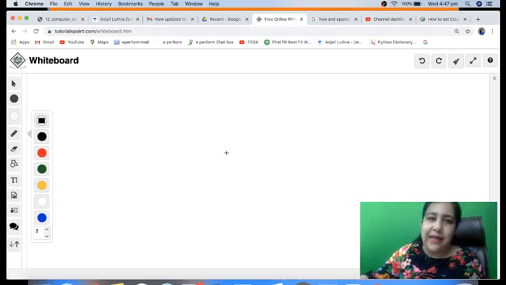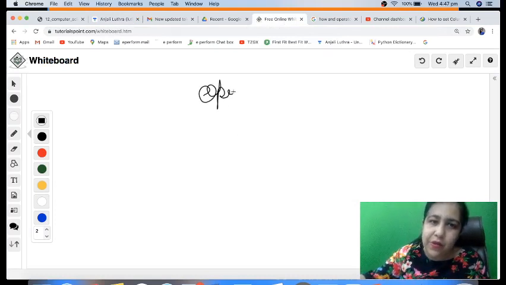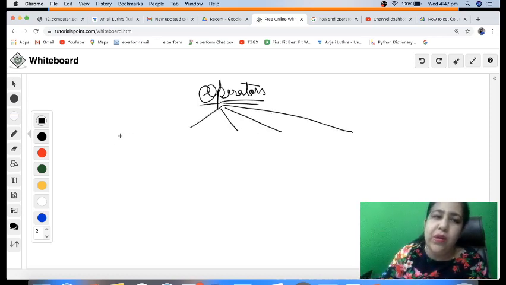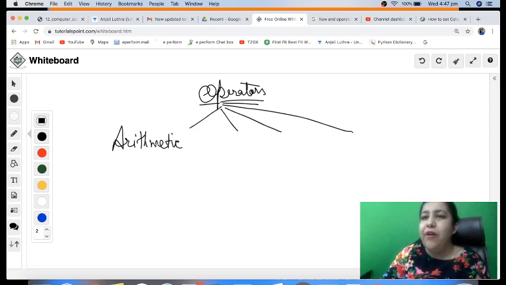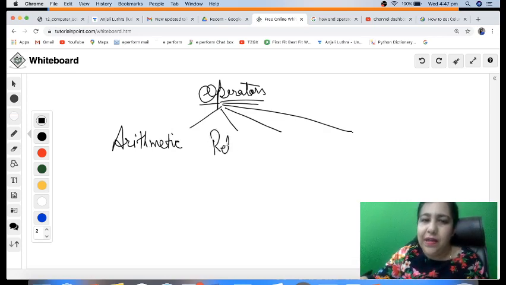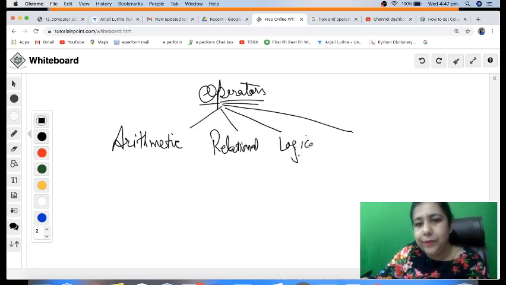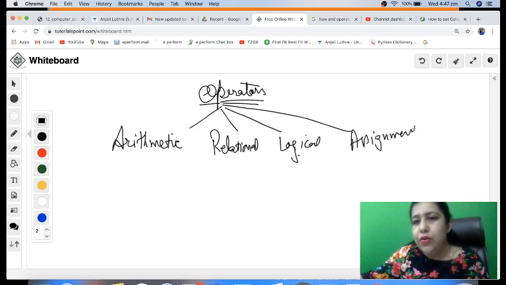So today's topic is operators. I gave you a brief intro about the operators, although you have done operators in class 11th. The operators which you need to take along with you in 12th are some basic operators, like we have arithmetic operators. These all are coming under the category of binary operators, means the operators which work on two values, right? So we have arithmetic, relational, logical and assignment, right? So let's do all of them one by one.